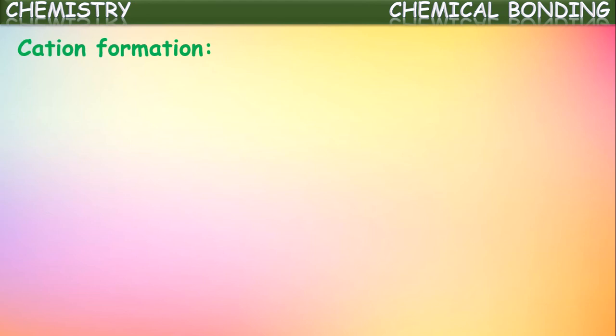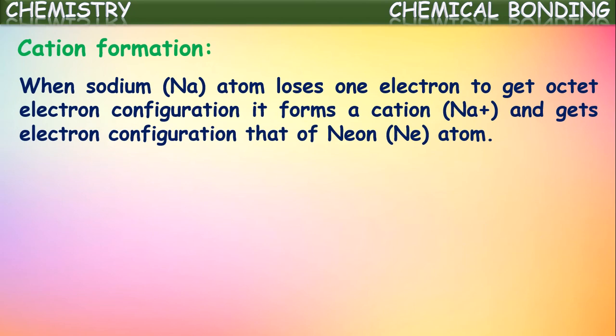First, let us see the formation of cation, that is a positive ion, which will be formed by the loss of electrons. When a sodium atom loses one electron to get octet electron configuration, it forms a cation, which we call Na+ ion, because sodium loses one electron and gets the electron configuration of the neon atom. So what is happening here? Sodium, on losing one electron, becomes a uni-positive ion with the nearest noble gas configuration, that of neon.